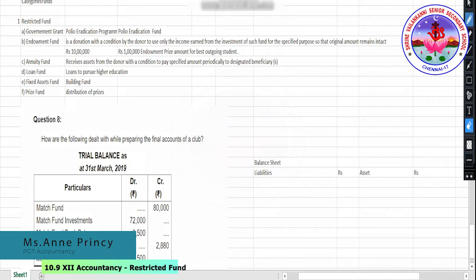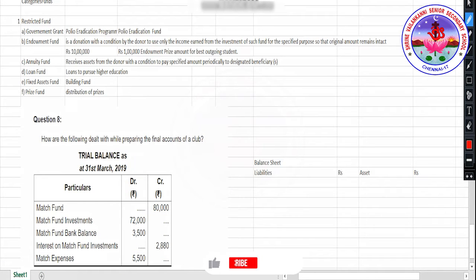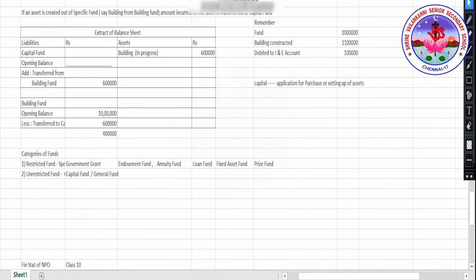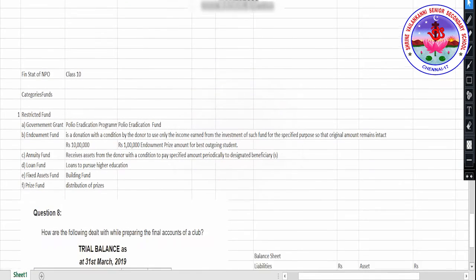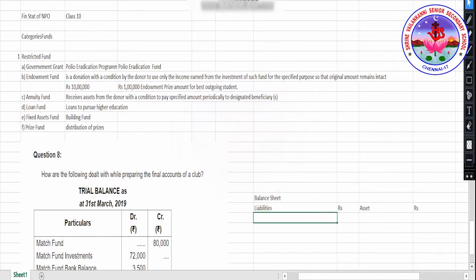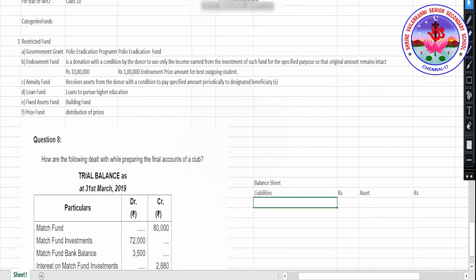This session we are going to discuss categories of funds. So right now we are in class 10, Financial Statement of NPO. In this class we are going to discuss in depth the categories of funds.